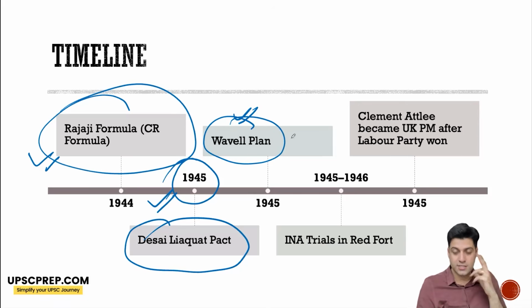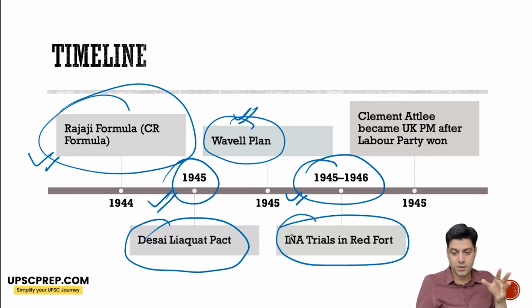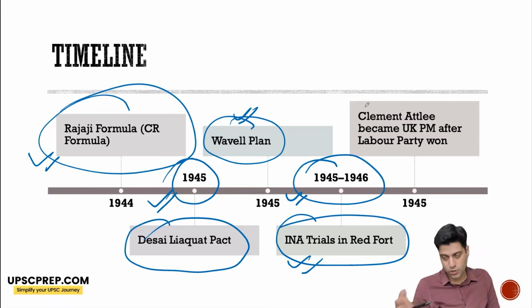So in 1945-46, the prisoners of war who participated in the Azad Hind Fauj, the Indian National Army, had their trials start in the Red Fort. And there were protests across India, including in the Royal Indian Navy. They were not happy with it.